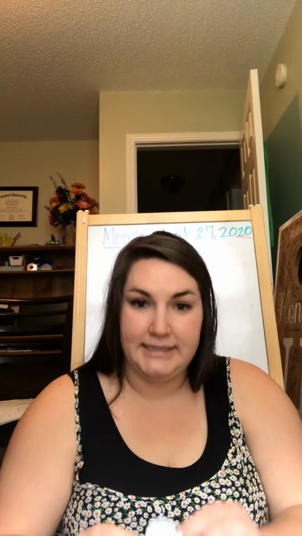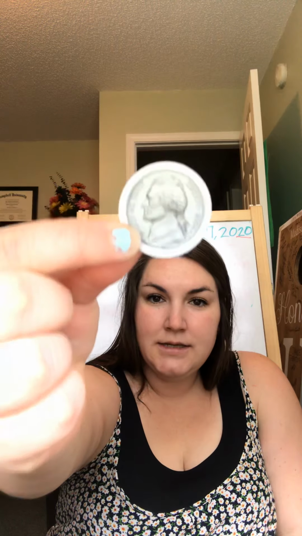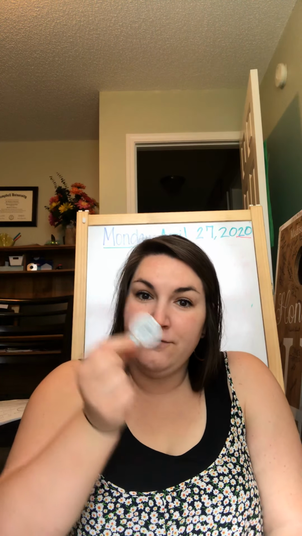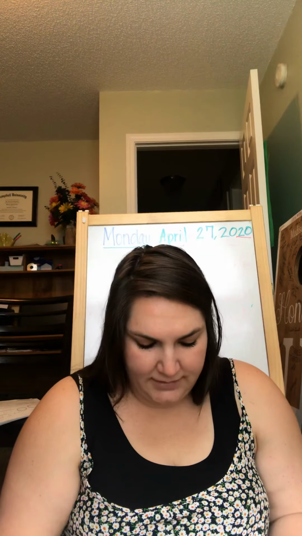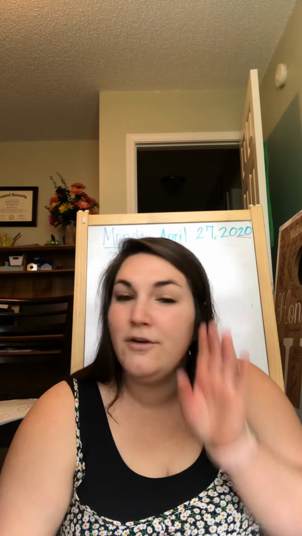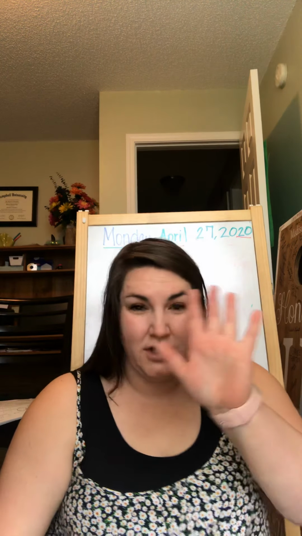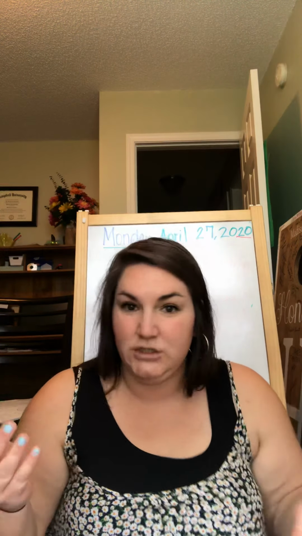Let's keep going. What coin is this? It is a nickel, and how much is a nickel worth? 5 cents. So let's start at the number 40 and count by fives. 40, 45, 50, 55, 60, 65, 70, 75, 80, 85, 90, 95, 100. Good. All right, because when we're counting money, we're not always going to start at 5. We might start at a different number. So we have to be able to know how to count what number we start at, okay?